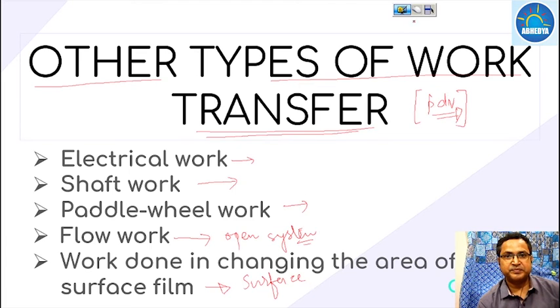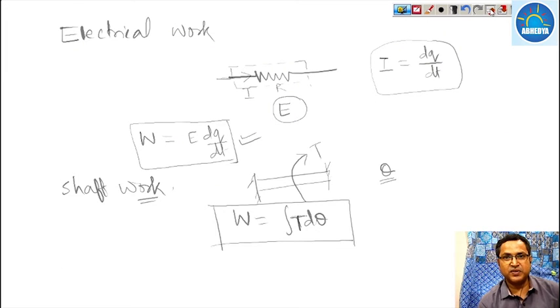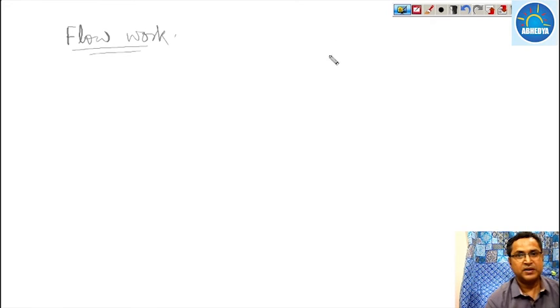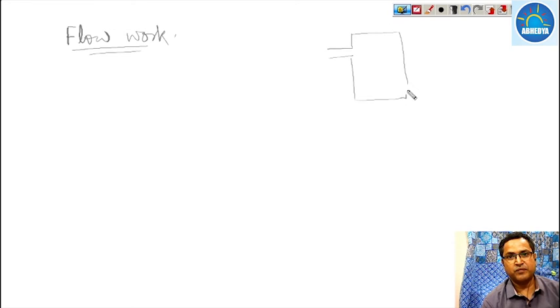Similarly, flow work. Flow work is an important one. So what is flow work? Let us assume that this is your open system, and some mass of water or some fluid is flowing through this channel.